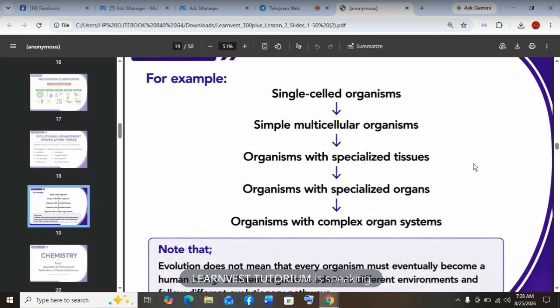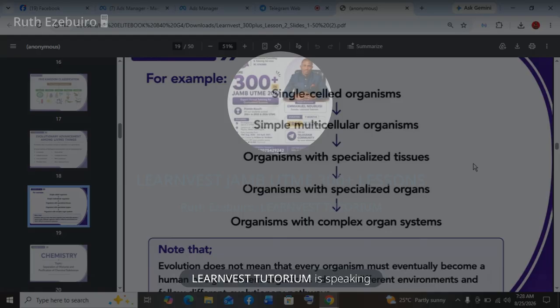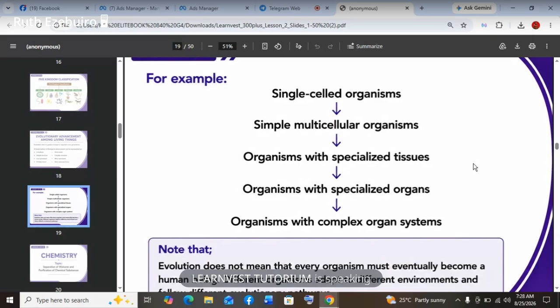Now note that evolution does not mean that every organism must eventually become a human being. No, that's not what it means. Evolution simply means gradual change within a species that leads to new species of that same kind. That's what evolution means. Okay, so I hope we are good with biology now.